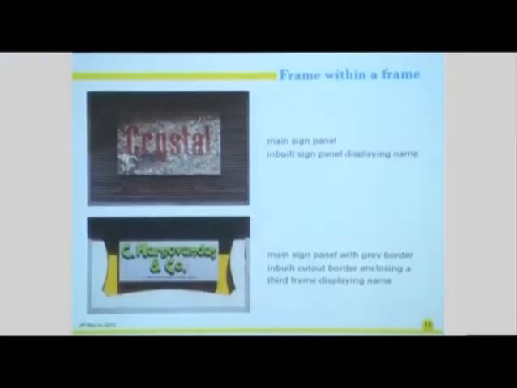Different scripts itself is a kind of contrast on the shop signs that we can see in the third sign. Frame within a frame is something that in all such signs we have the shop name foregrounded over a display panel, which is an inbuilt element inside the signboard main panel. And there are some 7 to 10 examples of such signs.